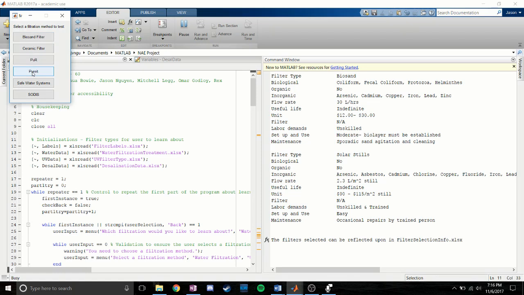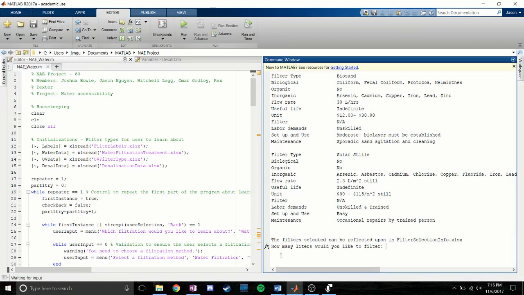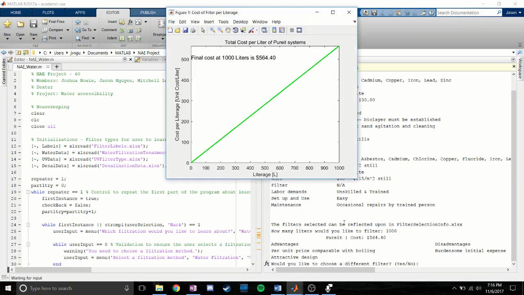If we select the Pureit, we are then asked an input, how many liters would you like to filter? Entering in 1000, we are given an advantages and disadvantages table. Given a chart, we can see the final cost at 1000 liters is $564.40. This will be a straight line displaying the cost per literage and the literage provided of the Pureit system.